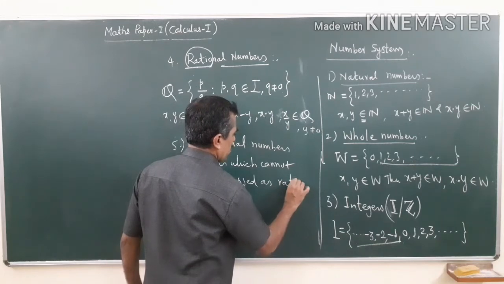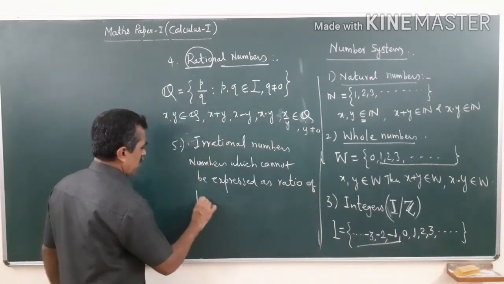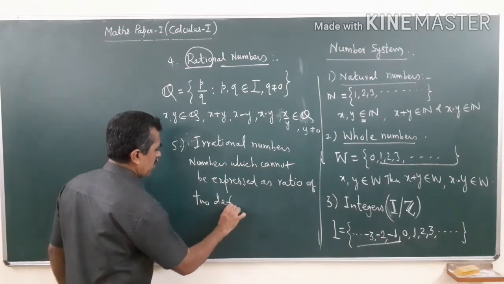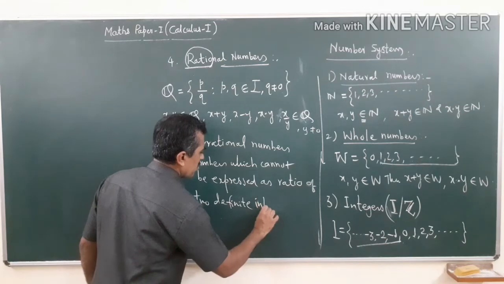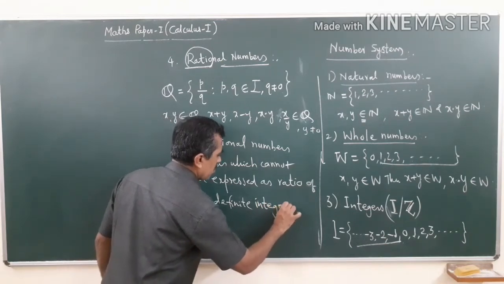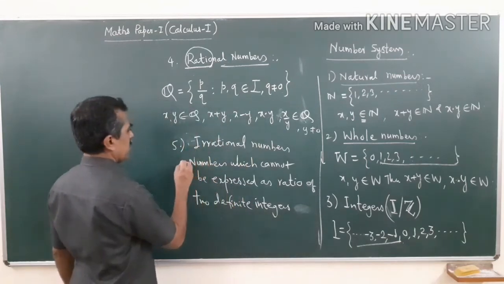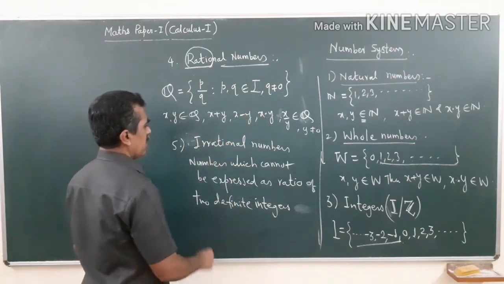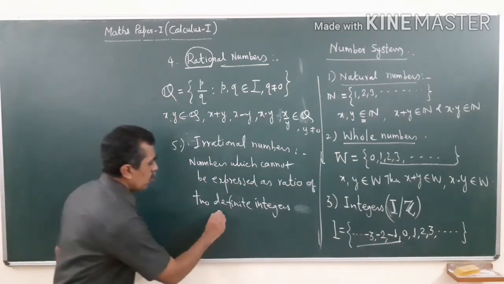So, these are the numbers which cannot be expressed as a ratio of two definite integers.